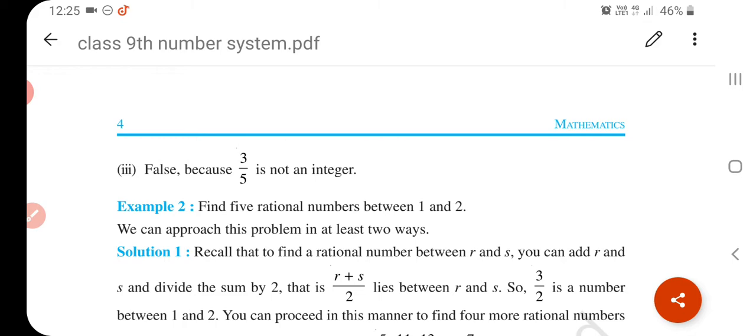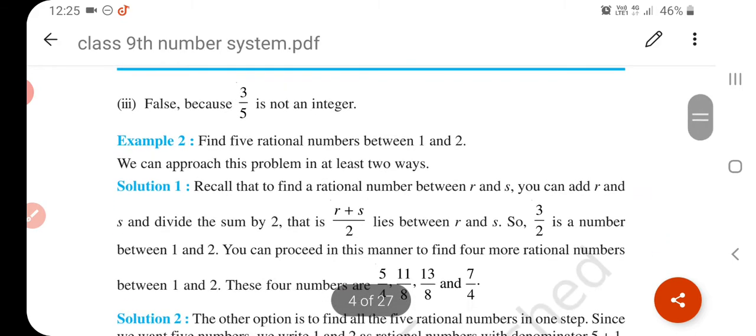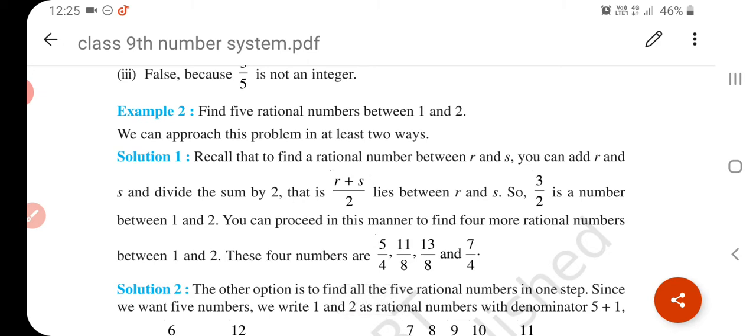If you want to find 10 rational numbers between 1 and 2, then you have to find them. What you have to do is add both numbers and divide by 2. Then the number that comes is your in-between number. And then from that number you can find 4 more numbers. Understand?